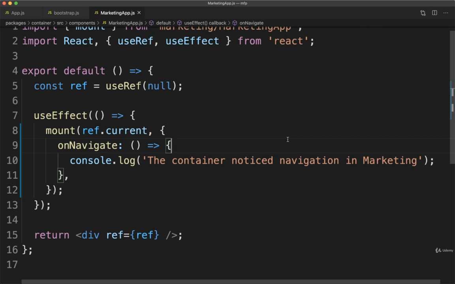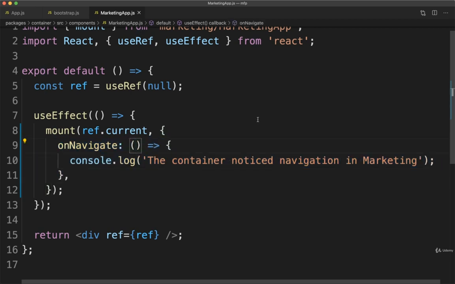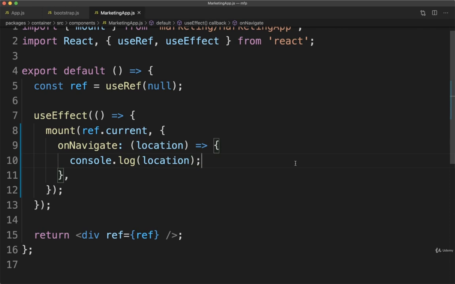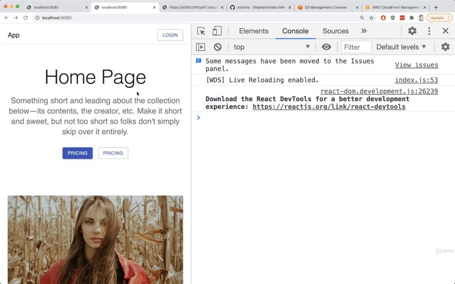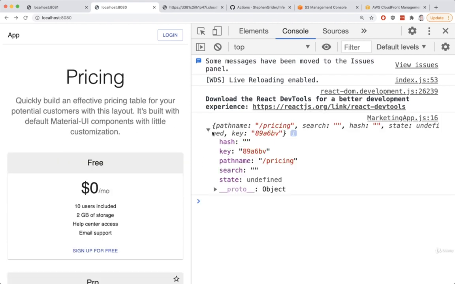So the first thing we really need to figure out here is, how do we tell where the marketing app navigated to? Well, for that, it turns out that the listen function that is eventually calling onNavigate is going to give us an argument, which we refer to as the location. This is an object that has some information about where we are about to navigate to inside the marketing application. So rather than doing a console log of that plain string, let's do a console log of location instead. I'm going to save this file, flip back over, make sure I refresh the page, and then again click on pricing. So here's the location object.